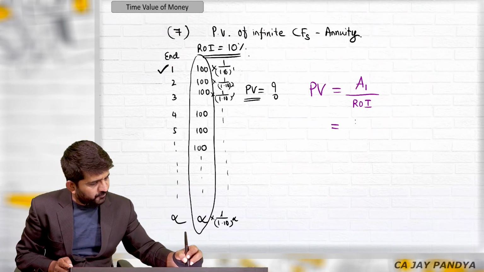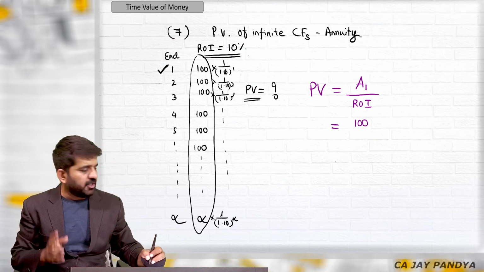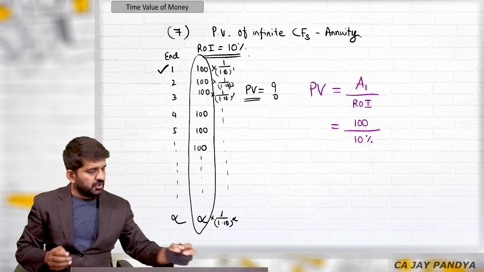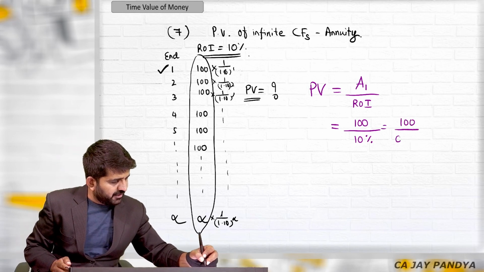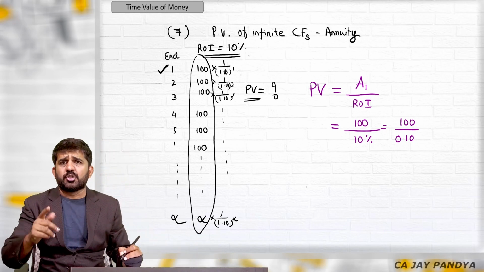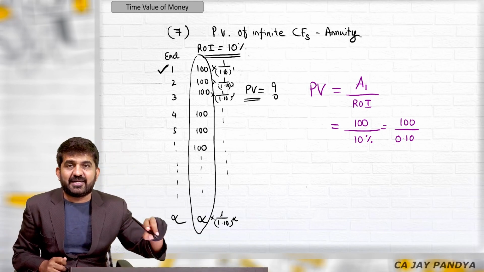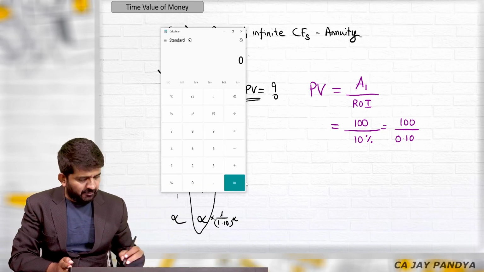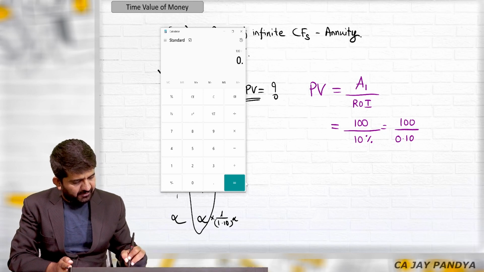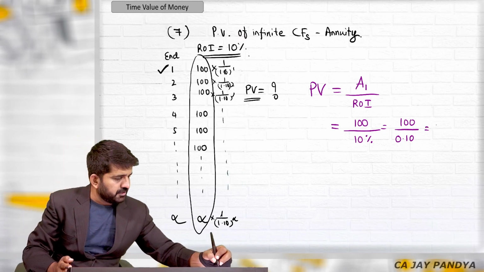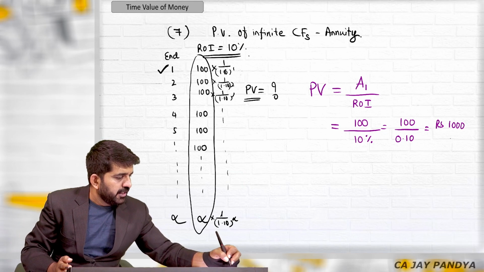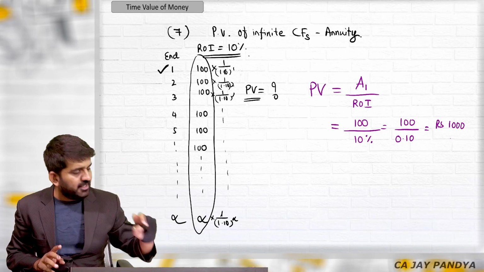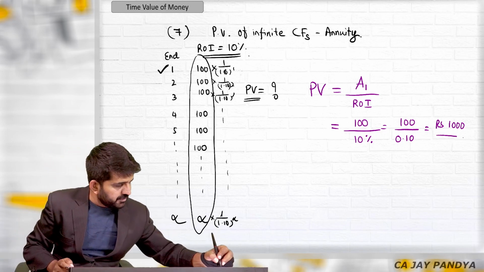What is the amount for first year? All the amounts are equal, so amount for first year will also be 100 divided by 10 percentage. What is this? It is nothing but 100 divided by 0.10. You can also do this, 100 divided by 10 percentage, in your calculator. Or 100 divided by 0.1, which is rupees 1000. In your calculator, you can press 100 divided by 10 percentage. You will be directly getting the answer of 1000 rupees.